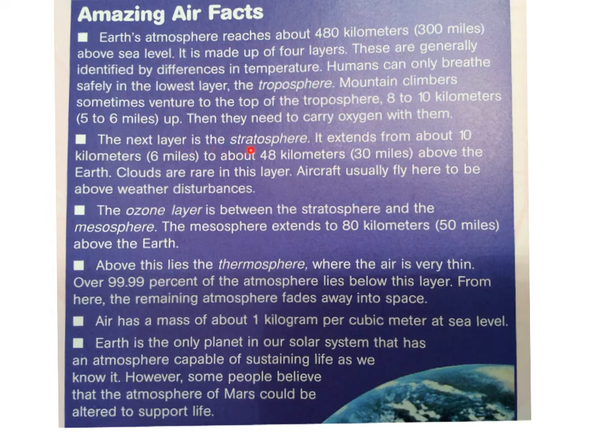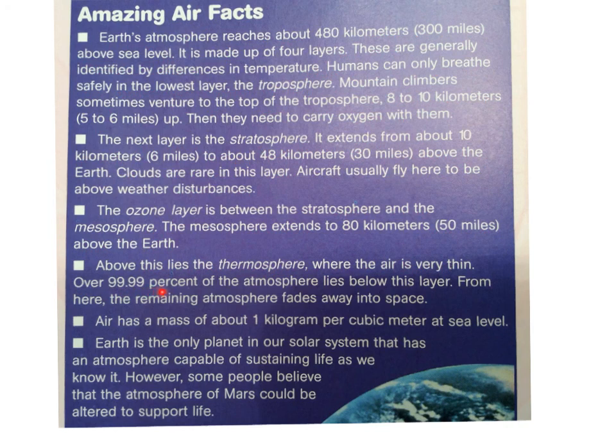The next layer is the stratosphere. It extends from about 10 kilometers or 6 miles to about 48 kilometers, 30 miles above the Earth. Clouds are rare in this layer. Aircraft usually fly here to be above weather disturbances. The ozone layer is between the stratosphere and the mesosphere. The mesosphere extends to 80 kilometers, 50 miles above the Earth. Above this lies the thermosphere, where the air is very thin.